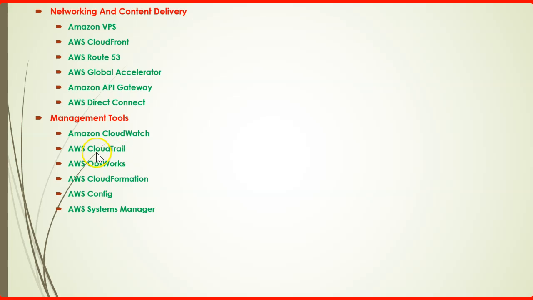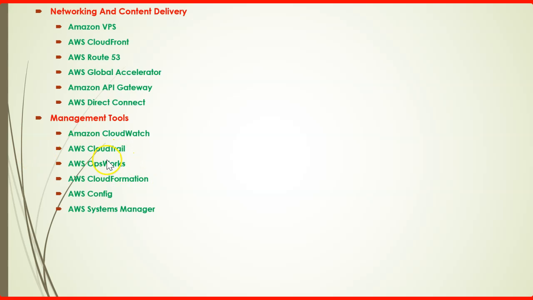We have another service, CloudTrail, and CloudTrail is going to log each and everything. You can consider it like a CCTV camera. If you have configured a CCTV camera, it's not going to filter out anything; it's going to be recording each and every moment. Whatever is happening is going to be recorded there. So that's CloudTrail in AWS. It's going to record each and everything, whether user activity or service activity, everything is going to be recorded by CloudTrail.